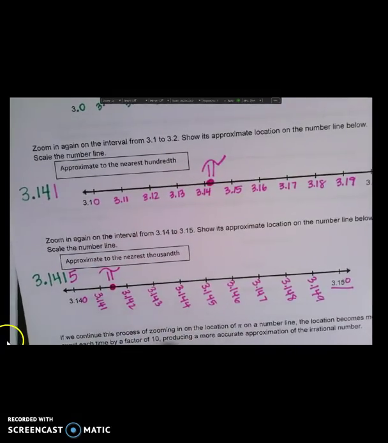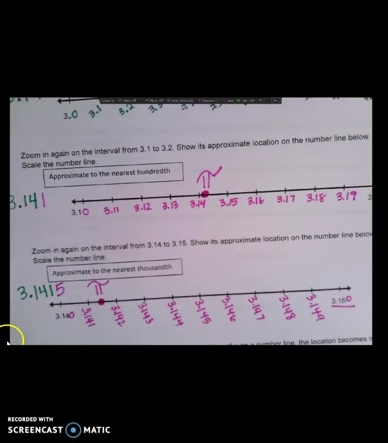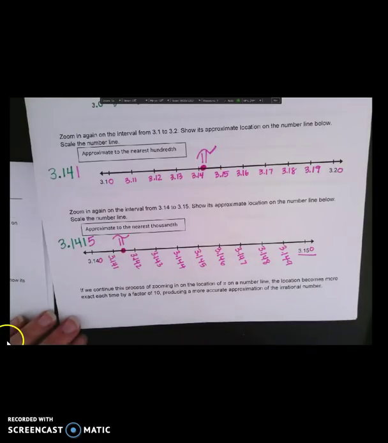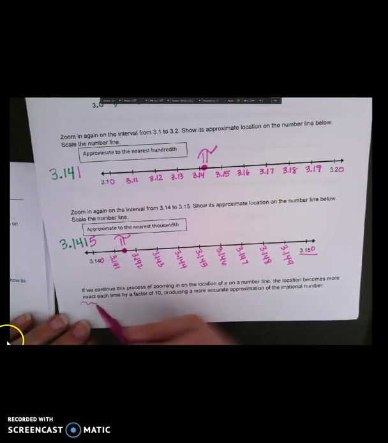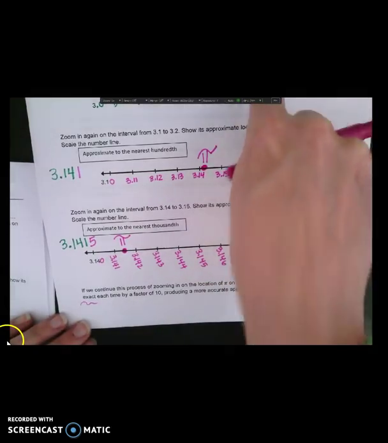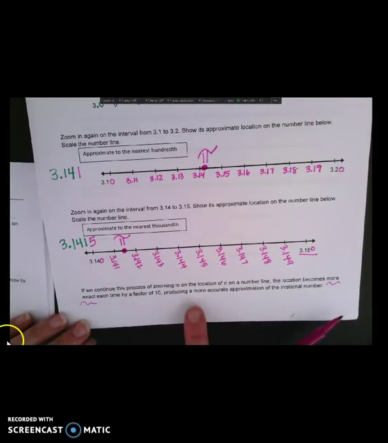So we can continue this process of zooming in on the location of pi on our number line, and the location will become more exact each time by a factor of 10 because we're in a decimal system. So each time we zoomed in one more factor of 10, producing a more accurate approximation of our irrational number.